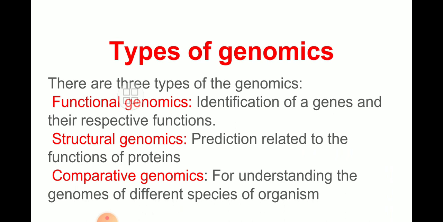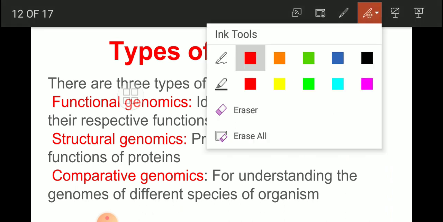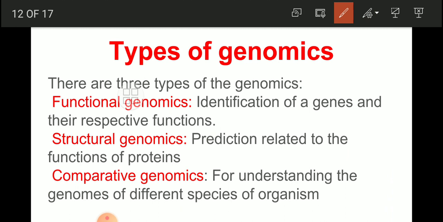Now, what are the types of genomics? We have studied the genome. Genomics is one of the terminologies that is nothing but the study of the structure and functions of the genome of the cell. There are three types of genomics.